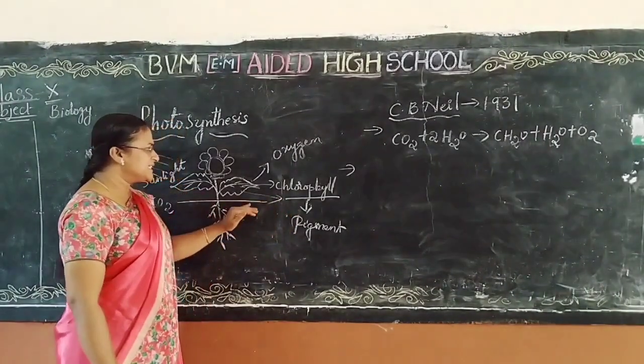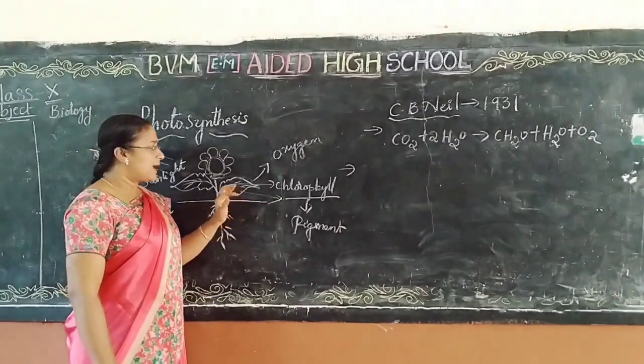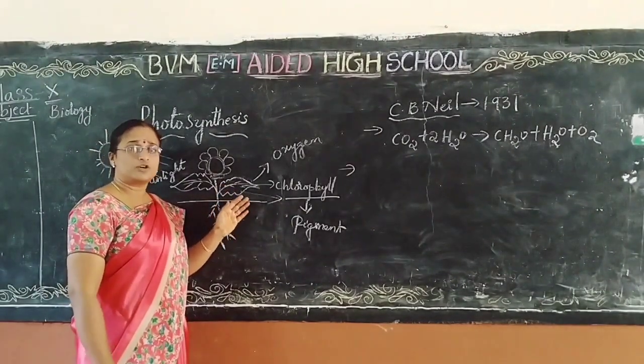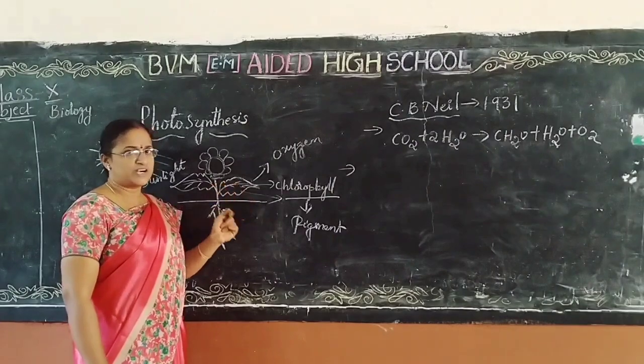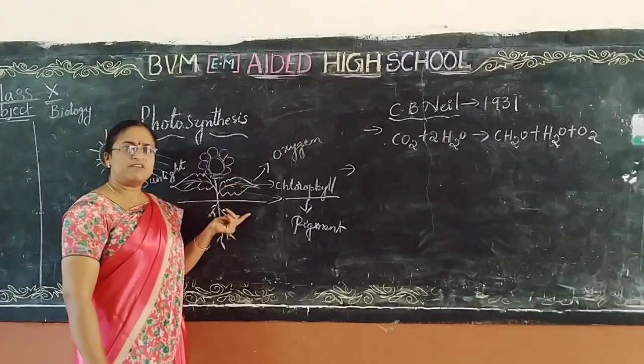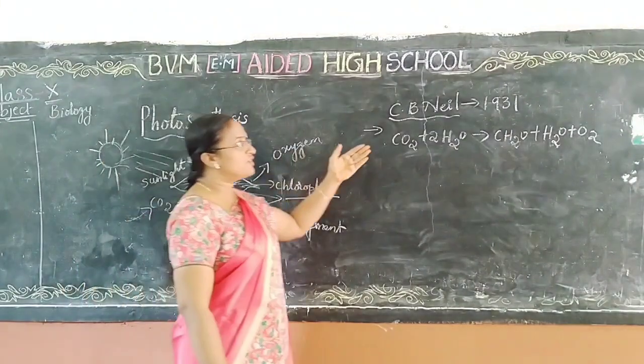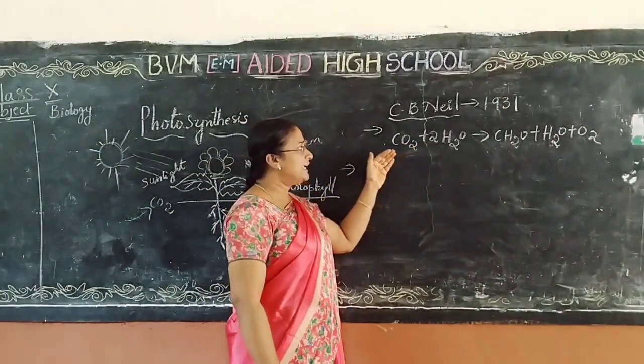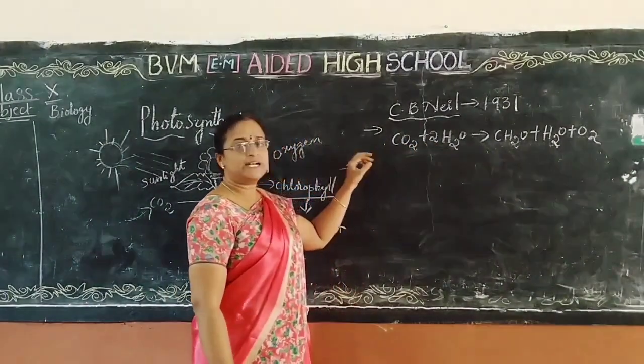Scientists have tried to formulate the equation for photosynthesis for the past 200 years. At first, C.V. Van, during the period of 1931, formulated an equation.